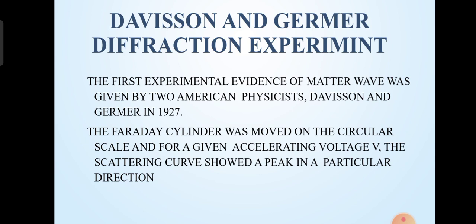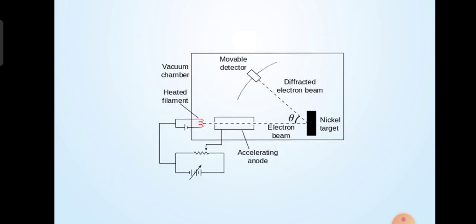Davisson and Germer diffraction experiment. The first experimental evidence of matter waves was given by two American physicists, Davisson and Germer, in 1927. The Faraday cylinder was moved on the circular scale for a given accelerating voltage V. The scattering curve showed a peak in a particular direction. Here we can see the experiment diagram.